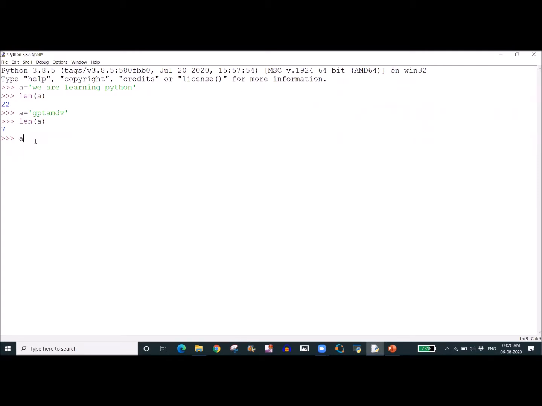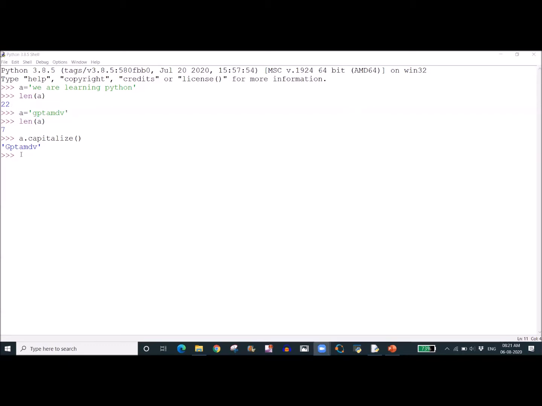Now we are learning how to capitalize the first letter in the string. For that, when I am typing a.ca, it is already showing the indication capitalize. I want to use this. When I use a dot capitalize, the first letter of the string becomes a capital and the remaining letters are printed as small letters. So this is okay. I have changed A to Gptamdv. Now the first letter is capital G, and the remaining letters are printed as small letters.